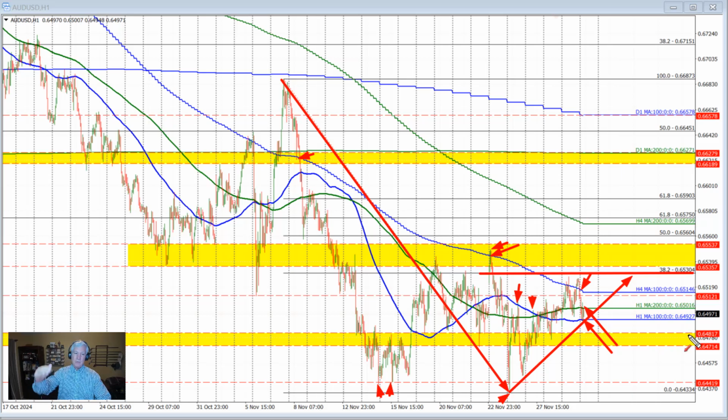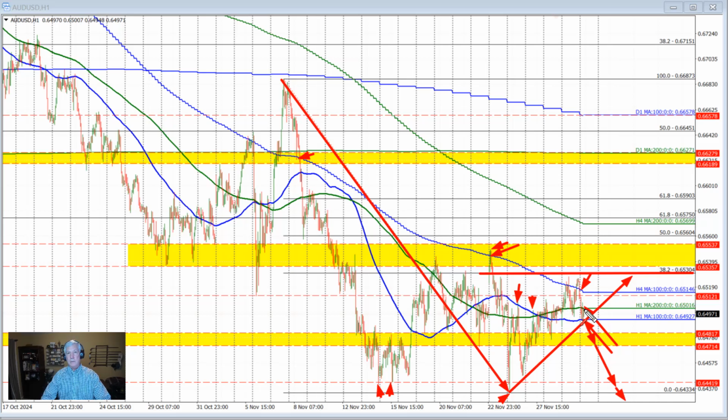So we're basically trying to stay below the 65 level in the Aussie versus US dollar. If we're able to do that, then I would expect a break to the downside here with this swing area down at 0.6471 being the next key target to get to and through. If we get below that level, we'll start to look toward our low prices that we saw in the month of November, down here between 0.6441 and 0.6433.